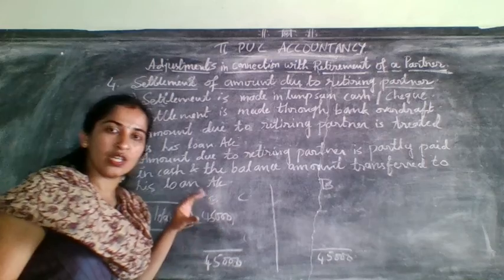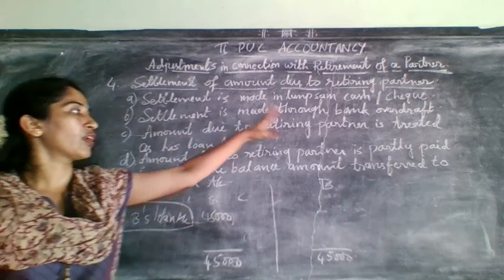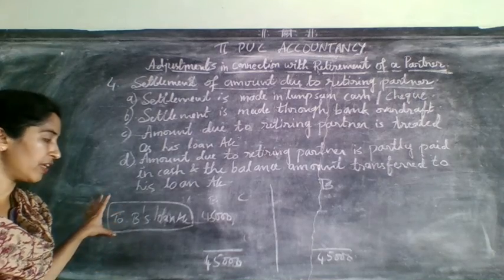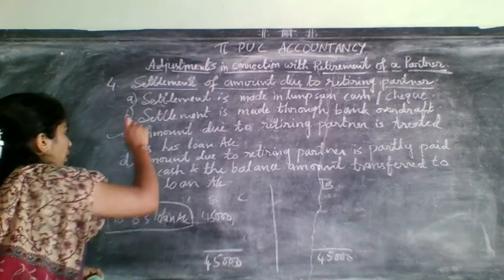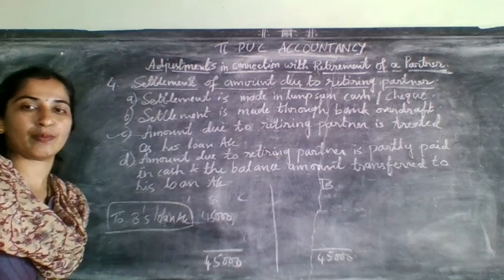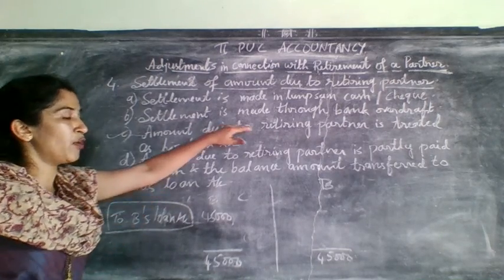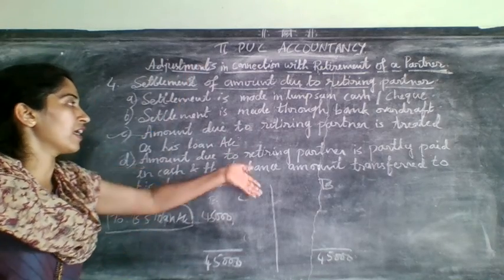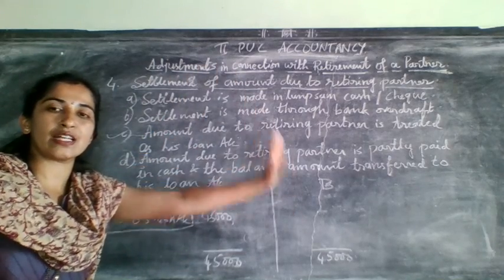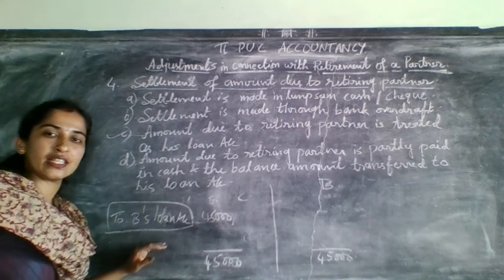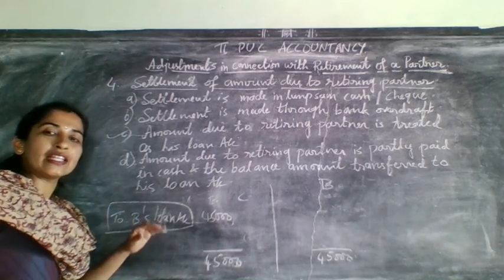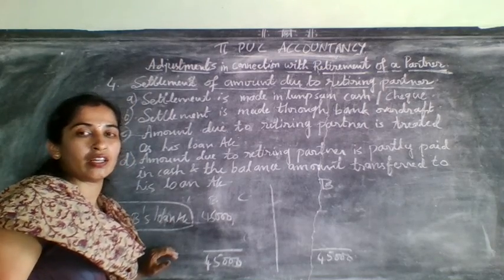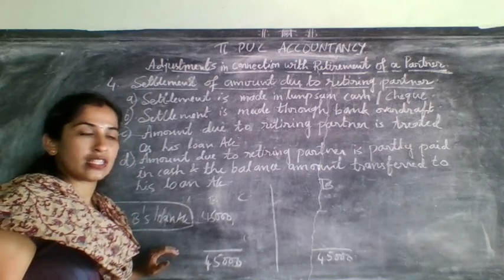You need to assume it and transfer that amount to his loan account. Understood, students? So this is regarding amount due to retiring partner treated as his loan. This is a very important adjustment, a very important type of settlement in retirement of a partner. If they have mentioned it, you need to transfer to loan account. If they have not given any settlement type, then also you need to consider it as loan account, and this loan account will be shown on the liability side of the balance sheet separately.